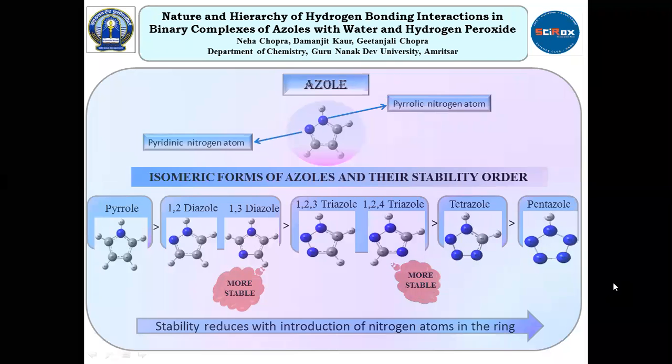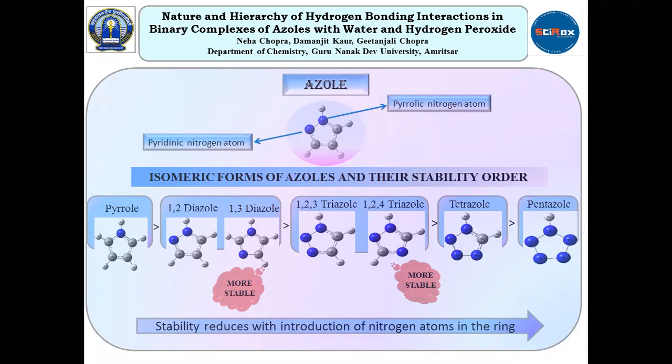Myself, Neha Chopra. I am going to present my poster on nature and hierarchy of hydrogen bonding interactions in binary complexes of azoles with water and hydrogen peroxide. Azoles are heterocyclic nitrogenous compounds. They have two types of nitrogen atoms: pyrrolic nitrogen atom that performs the role of hydrogen bond donor and pyridinic nitrogen atom that acts as hydrogen bond acceptor.